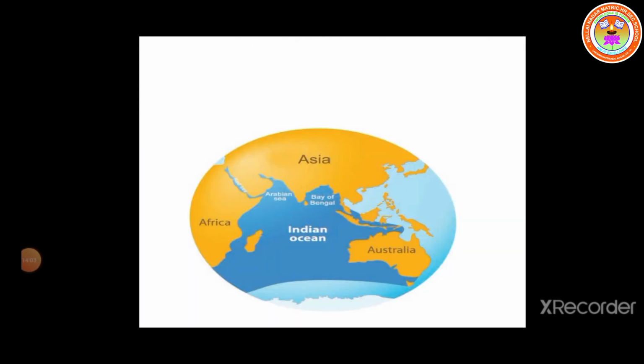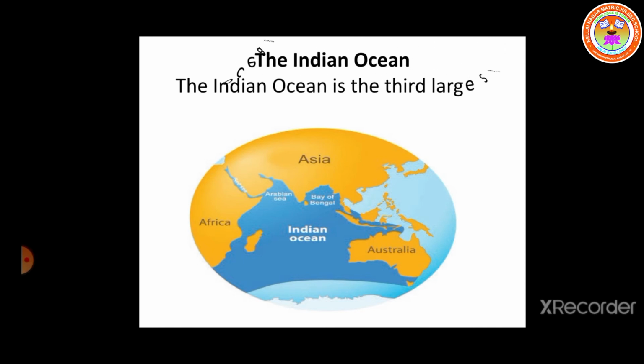Next, the Indian Ocean, the third largest ocean on the earth's surface. Which is the third largest ocean? Indian Ocean. It covers an area of about 70.56 million square kilometer. It is named after the country India. Which ocean is named after the country India? Indian Ocean. It is very near to India. It is triangular in shape. What is the shape of the Indian Ocean? Triangle. It is bounded by Africa in the west, Asia in the north and Australia in the east.